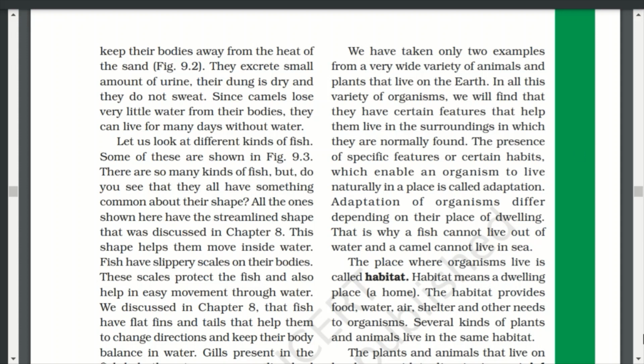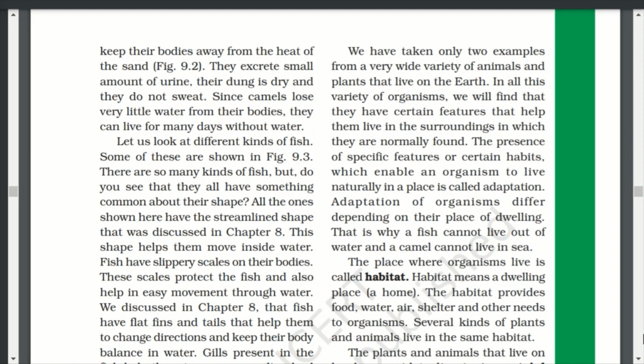So let's start. The presence of specific features or certain habits which enable an organism to live naturally in a place is called adaptation. Adaptation of organisms differs depending on their place of dwelling. That is why a fish cannot live out of water and a camel cannot live in the sea. The place where organisms live is called habitat. Habitat means a dwelling home, a dwelling place like a home.